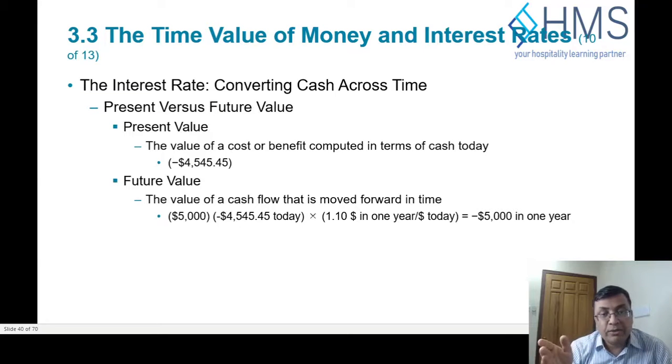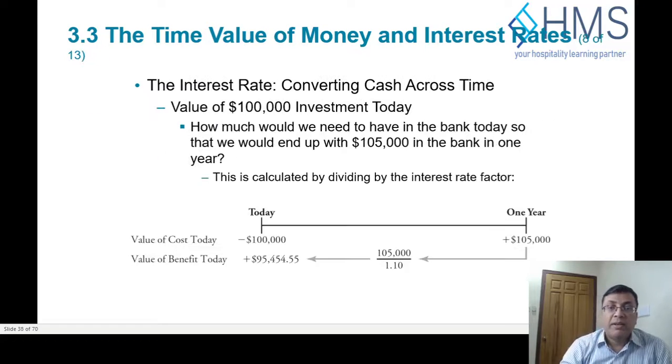The present value is the benefit or cost computed in terms of today, and the future value is the benefit computed at the future date. So in the previous example, the $100,000 is the present value and $105,000 is the future value. So this is how we calculate.